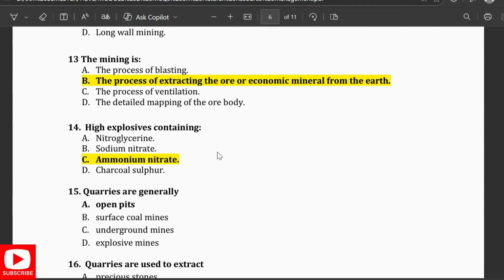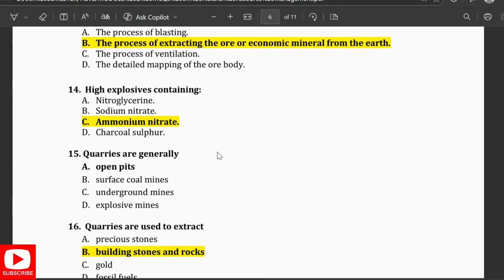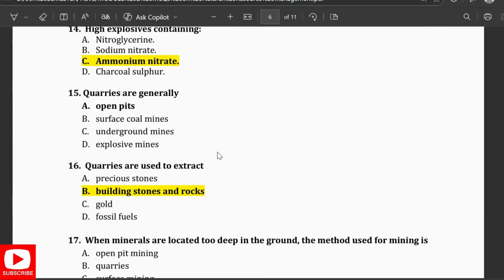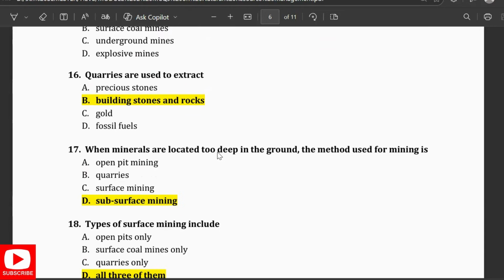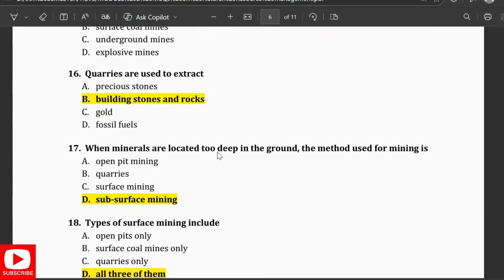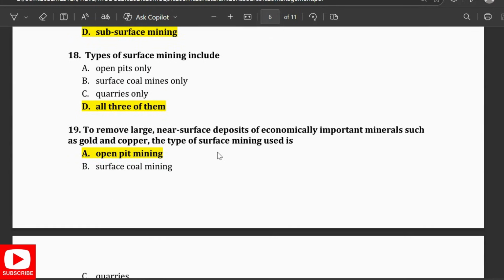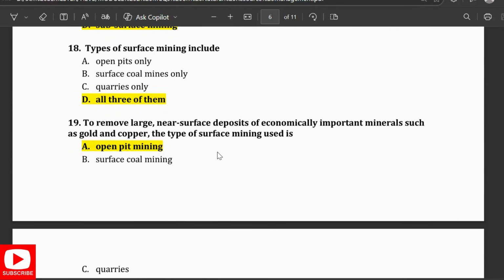Mining is the process of extracting the ore or the economic mineral from the earth. High explosive contains ammonium nitrate. Quarries are generally open pits and they are used to extract building blocks and rocks. When minerals are located too deep in the ground, the method used for mining is subsurface mining. The types of surface mining include all of the above. To remove large near-surface deposits of economically important minerals such as gold and copper, the type of surface mining used is open pit mining.